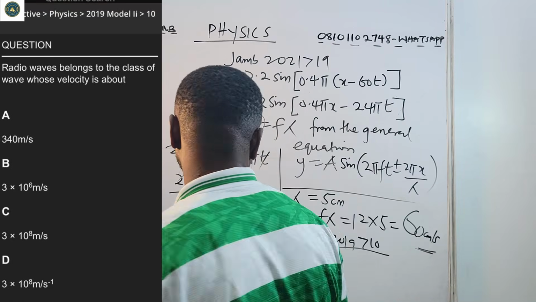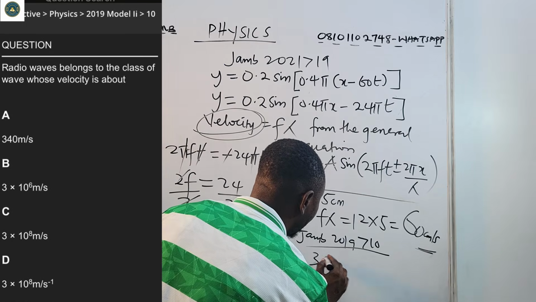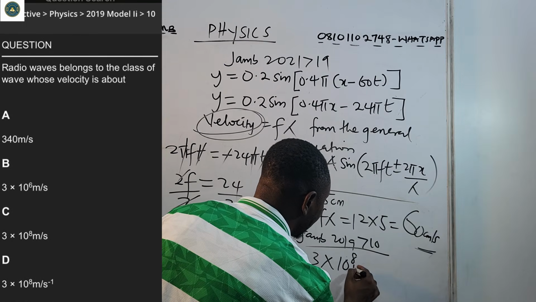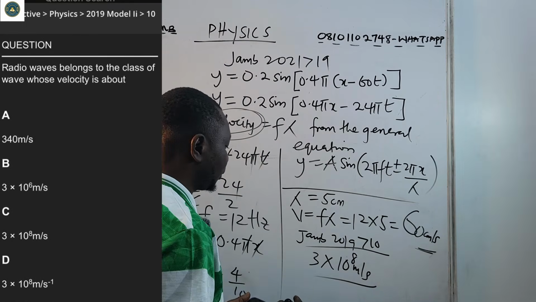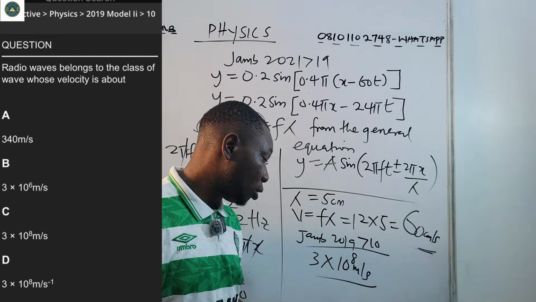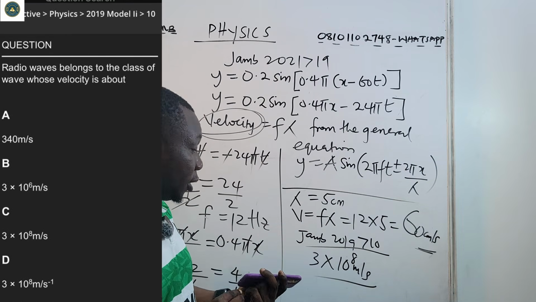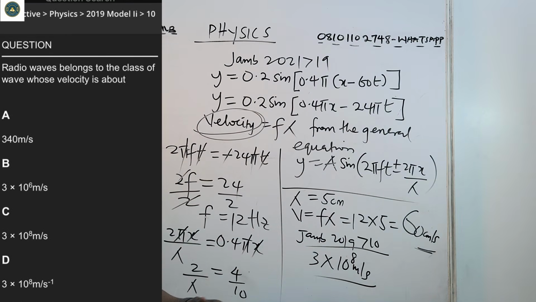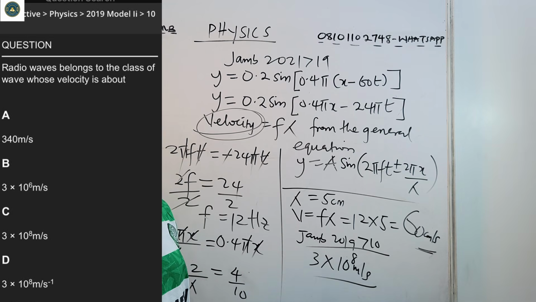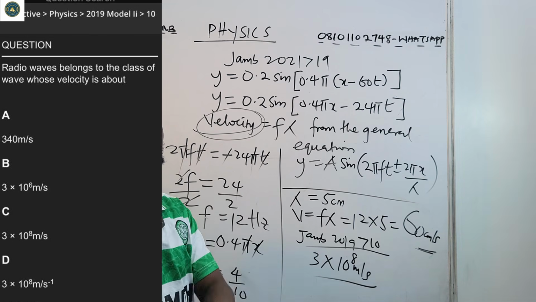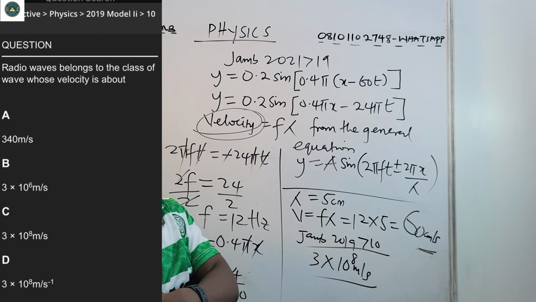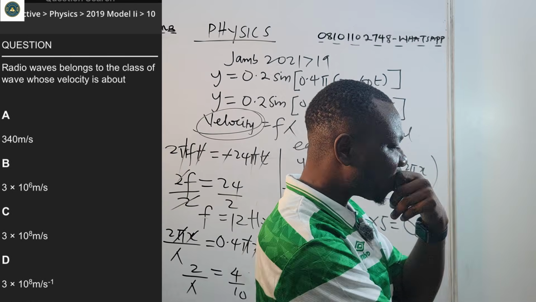So the correct answer is C, 3 times 10 raised to 8, because radio waves travel at the speed of light, which is about 3 times 10 to the 8 meters per second.